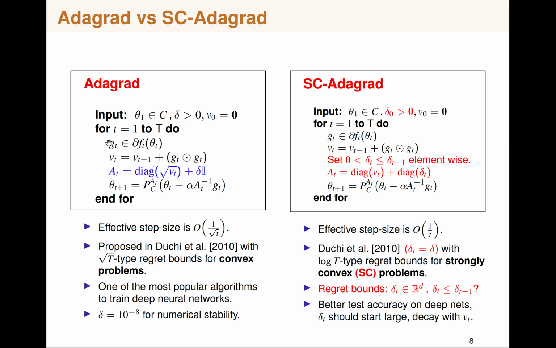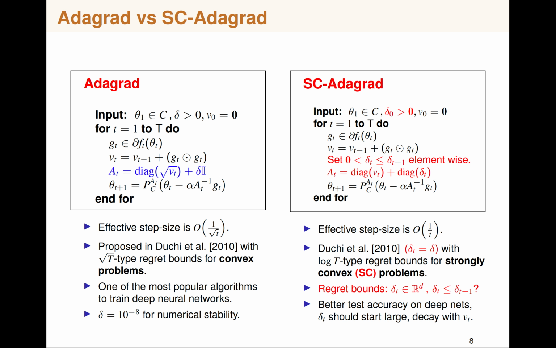So in each round you essentially have the gradient information, and then you accumulate the second order terms, and then you have a square root t term. That's where the root t kicks in. So in essence you have an effective step size of 1 over root t. An analog of Adagrad is what we propose, which is SC-Adagrad, for strongly convex problems. Online projected gradient descent has a step size on the order of 1 over t in order to obtain the optimal regret bounds.